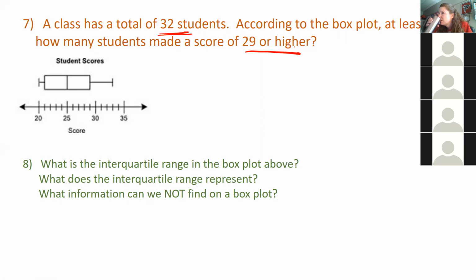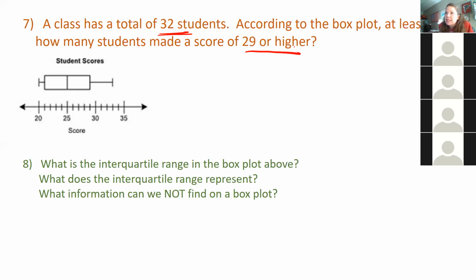So how many students scored 29 or higher? What's your answer? Who has a good answer for this? Anybody want to take a guess?